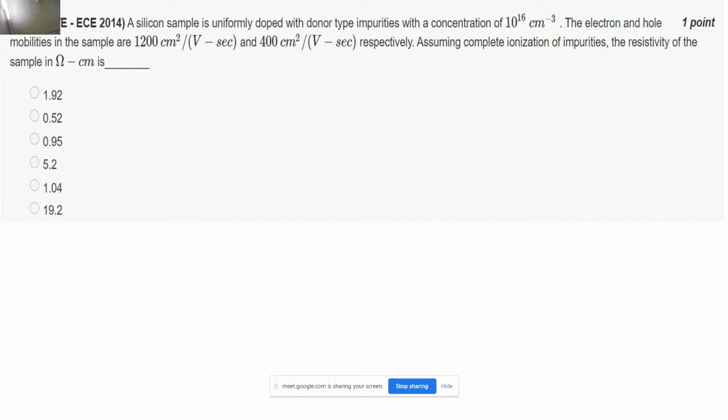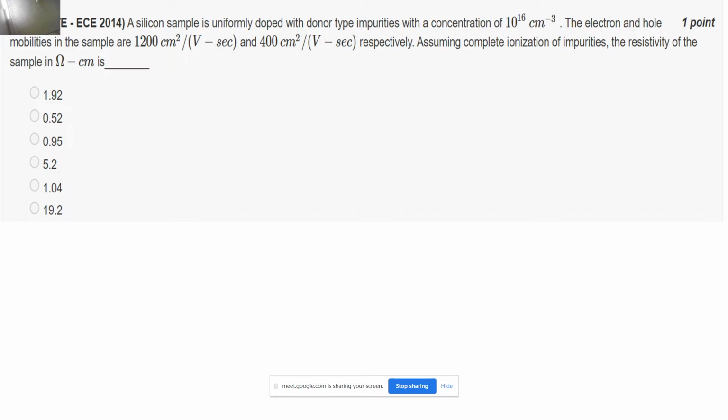So you know sigma is what? q into n mu n plus p into mu p, correct? Now, as you can see, we have the donor impurities, right? So n into mu n will be much greater than p into mu p. So we can ignore the p into mu p term because of this condition, and hence I can write sigma as q n mu n. So my resistivity will become 1 upon q n mu n, correct? And I guess this is exactly what has been asked.